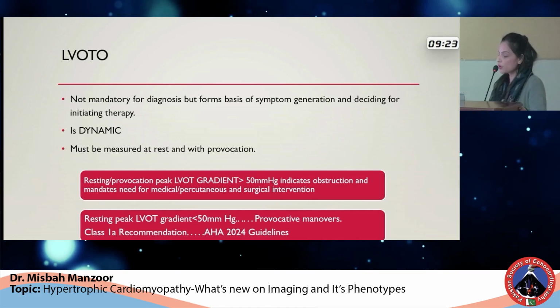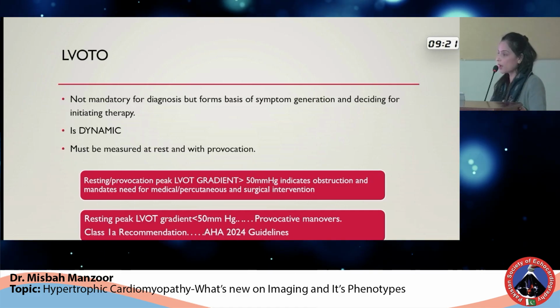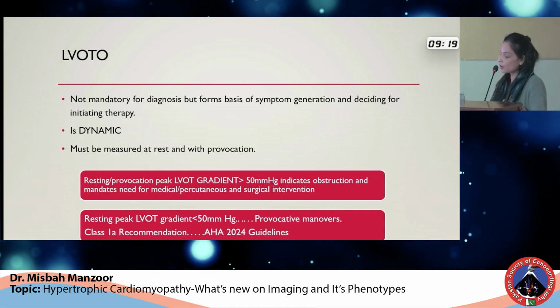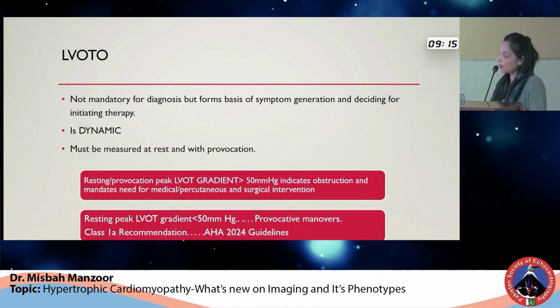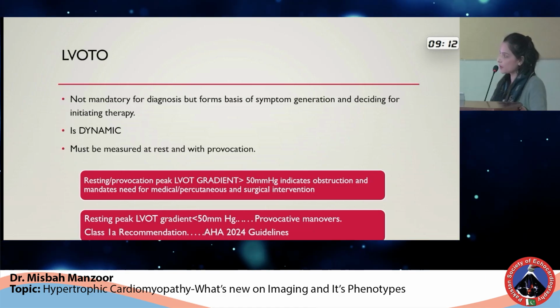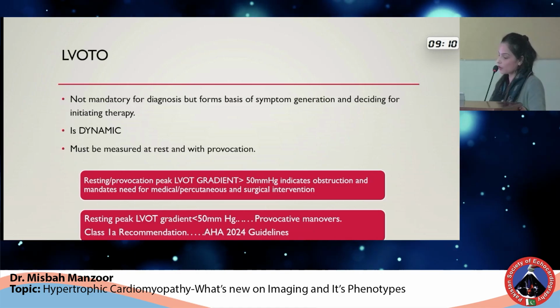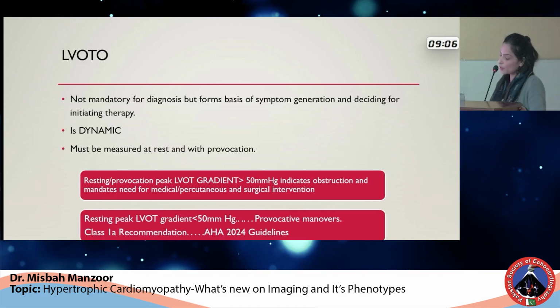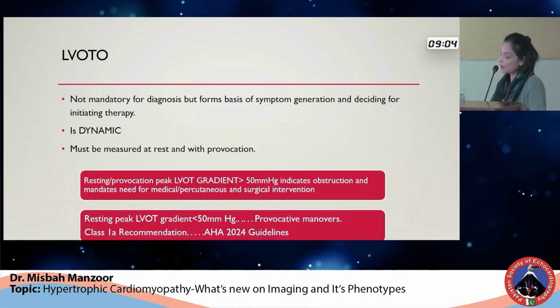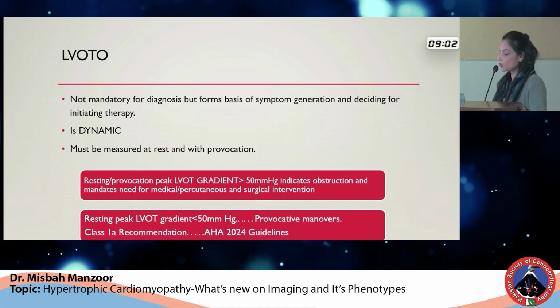Physiological maneuvers mostly practiced in our labs are Valsalva, standing or squatting, standing from squatting, or exercise. And pharmacological maneuvers use amyl nitrite, and in very specific cases we can use dobutamine stress echo, when the patient cannot exercise.